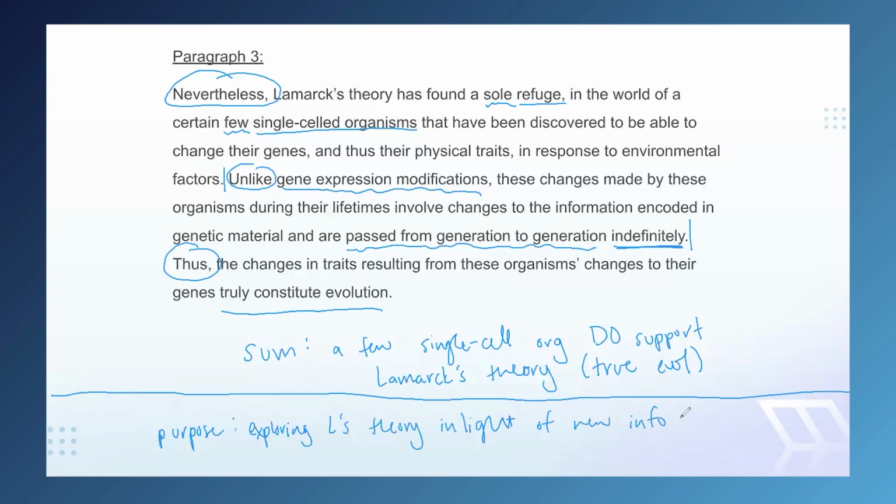And if you come up with something slightly different, that's totally okay. But there are a few things that we want to capture here. First, we want to capture that the author isn't making a strong argument here. The author isn't completely passive, but they're certainly not advocating particularly forcefully for anything here. And then we also want to include that Lamarck's theory, right, is the focus, and that it is being looked at through the lens of new evidence, right? And that this new evidence is working both with and against the theory, hence why we didn't use particularly strong language in this key verb.